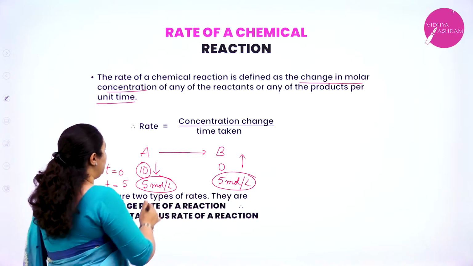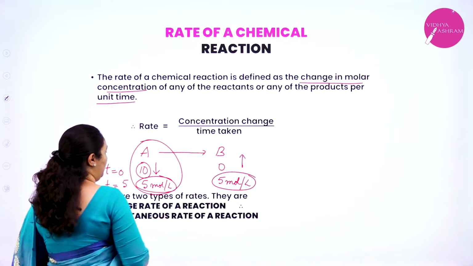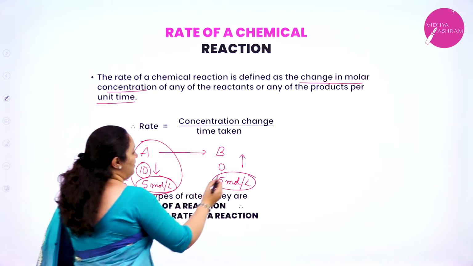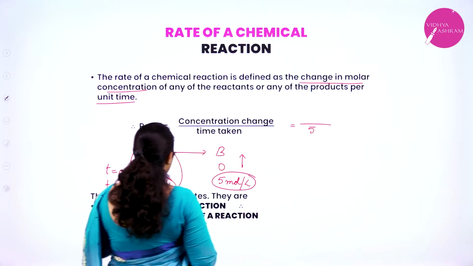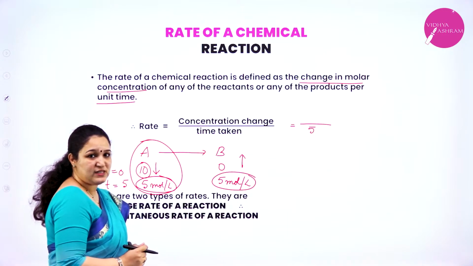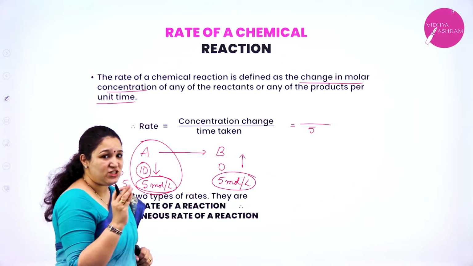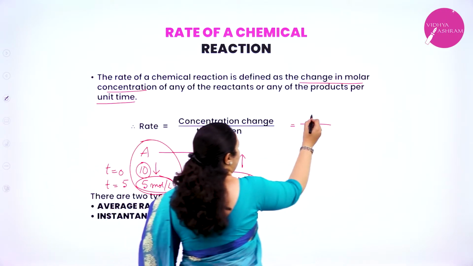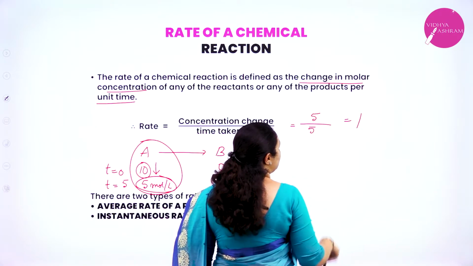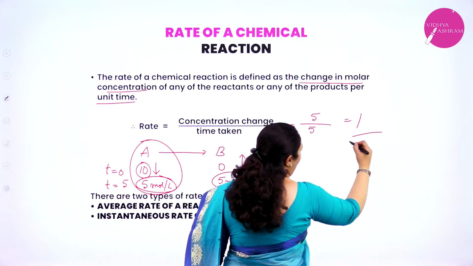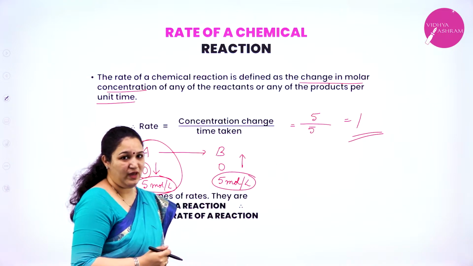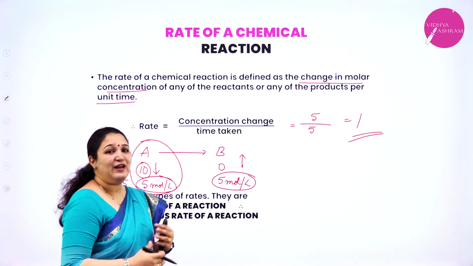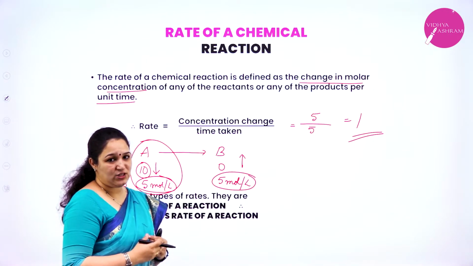I can talk in terms of A now. The time taken was 5 minutes and the change in concentration is from 10 to 5, it has reduced, that means the change in concentration is 5 moles. So the rate of the reaction I will get as 1. I am not talking about the units, about units I shall explain further. So that is how you calculate the rate of the reaction.